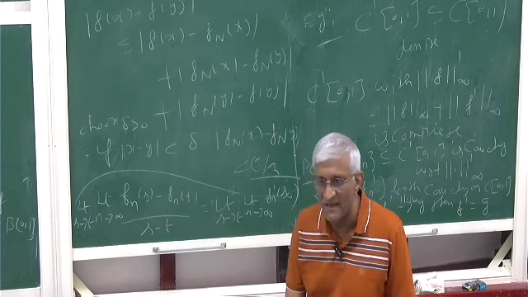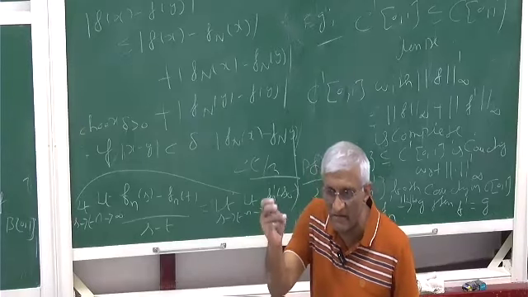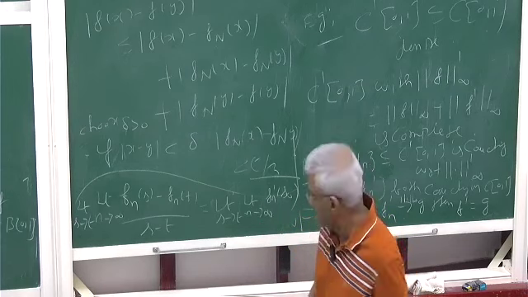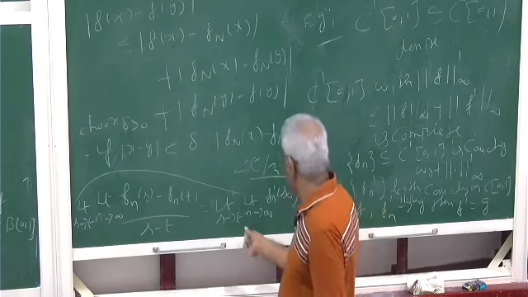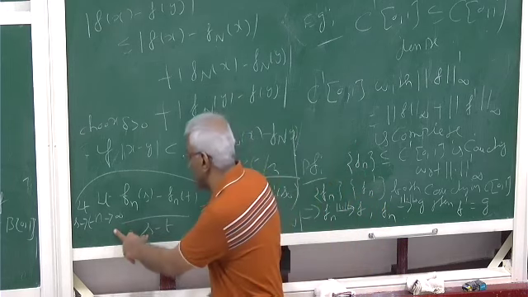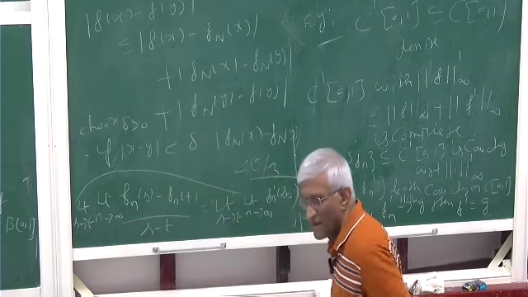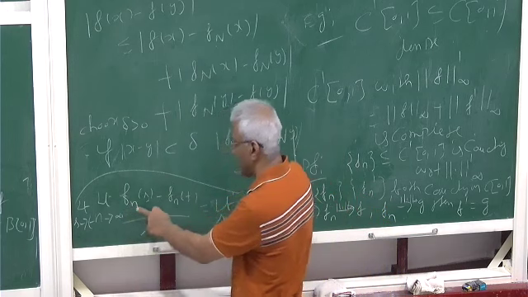You have to prove that that is what the limit is. So limit N going to infinity, this is defined, right?